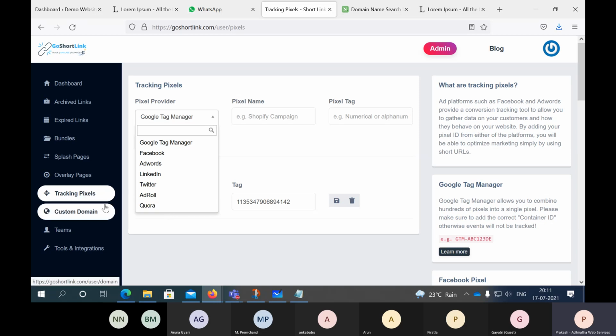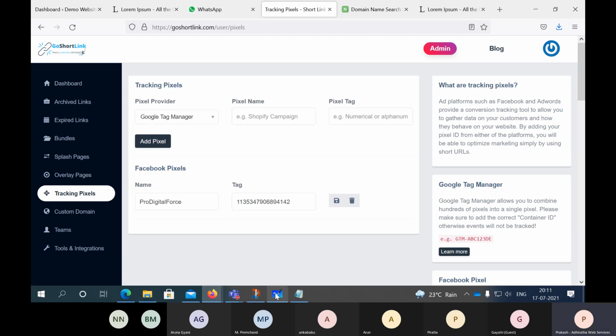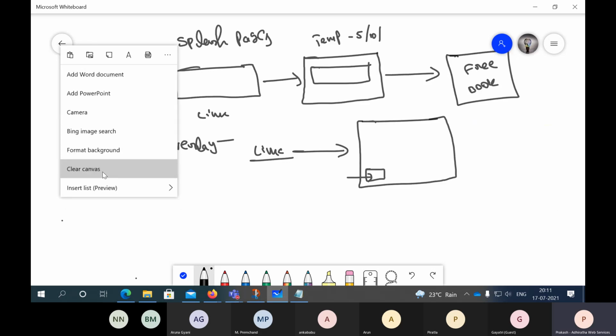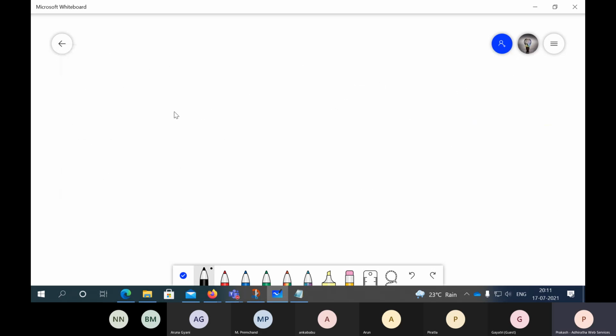So how does this actually help? Of course, this is supposed to be covered in Facebook ads and all, but I can cover it in 5 minutes. How do Facebook or Google work? When you visit something yesterday, you're searching for something.